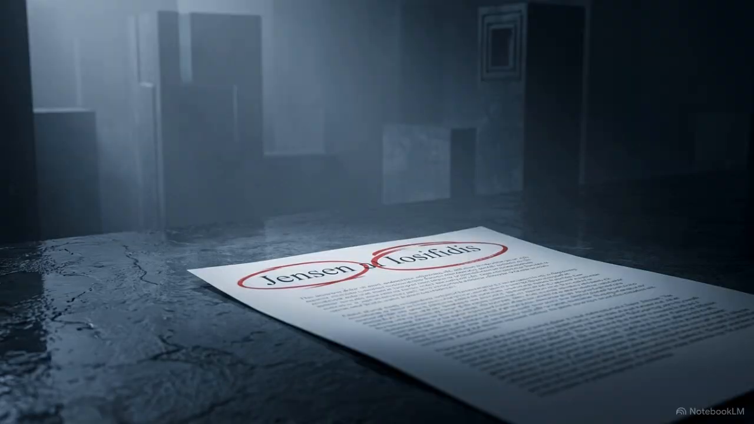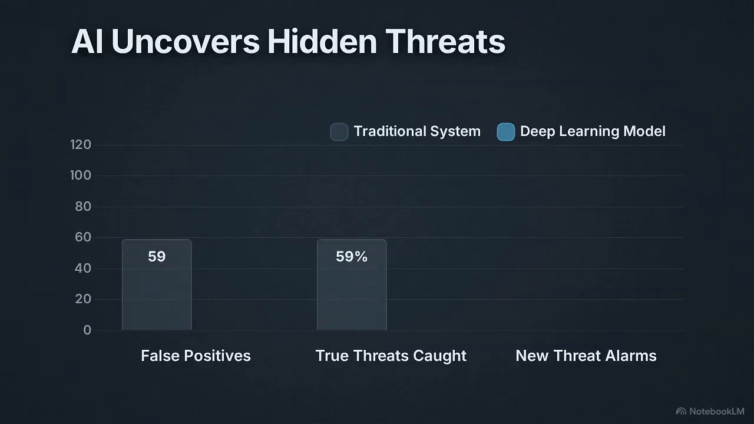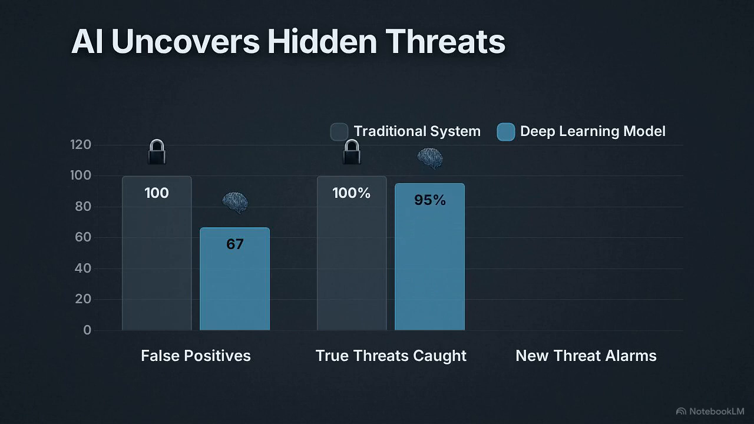We can see the exact impact of this shift in a major study conducted by researchers Jensen and Iosifidis, who applied a deep learning approach using self-attention to real-world banking data. This chart compares the traditional rule-based system to the deep learning model. The volume of false positive alarms dropped by more than 33.3% under the AI, while still successfully catching 98.8% of all true threats. The system also caught activity the old rules missed.